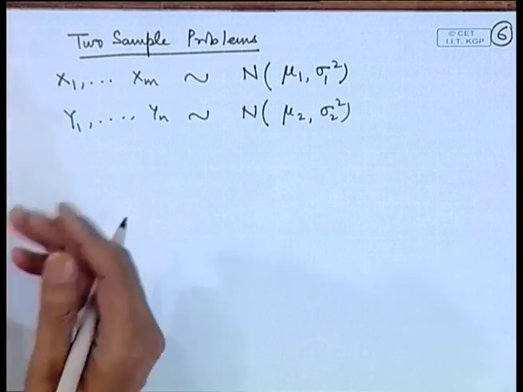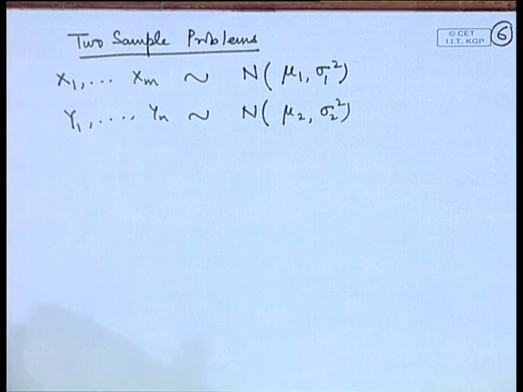This type of situation occurs when many times we are interested in comparing two different setups. For example, we may have two brands of a certain product and we want to compare their average lives, average performance. We may have two ethnic populations, we may like to consider their average expenditure on health care per month. We may have two different countries, we may like to compare the average longevity or average life of people in the two different countries.